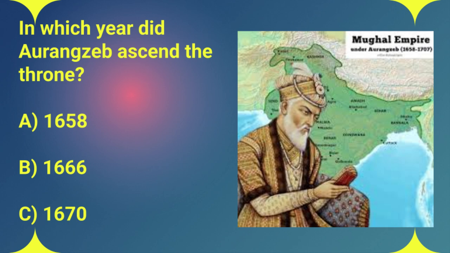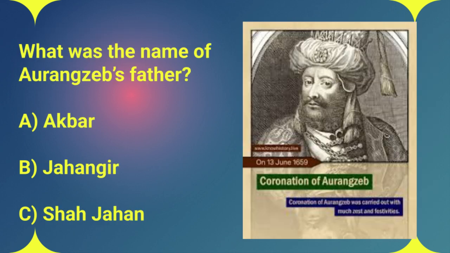Huh. Okay, on to question 3. Who was Aurangzeb's father? A, Akbar, B, Jahangir, or C, Shah Jahan? All right, we're talking Mughal dynasty here, and the answer is C, Shah Jahan. And if that name rings a bell, it's probably because Shah Jahan's reign is synonymous with incredible Mughal architecture. I mean, we're talking the Taj Mahal, guys. So understanding this lineage helps us grasp the kind of legacy Aurangzeb was stepping into. An empire known for its beauty, its cultural achievements, but even though Aurangzeb was Shah Jahan's son, he would eventually choose a different path for himself, focus on different things. Yeah, you're right about that. So yeah, the answer is C, Shah Jahan.